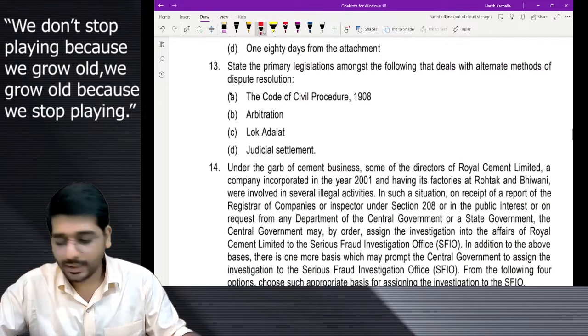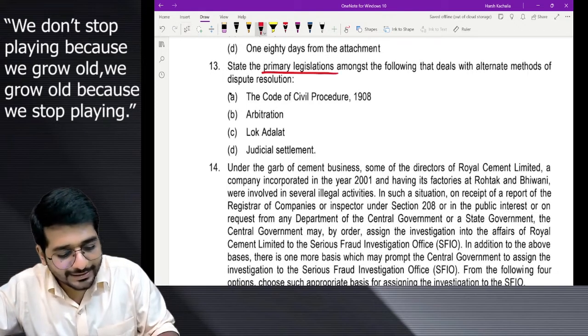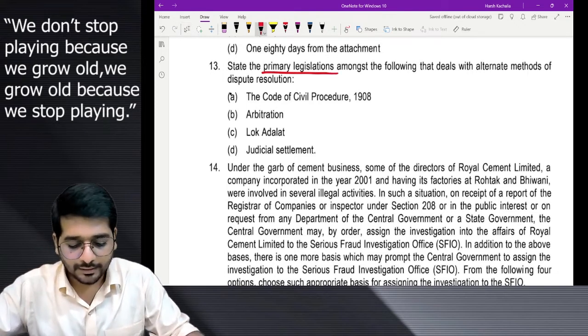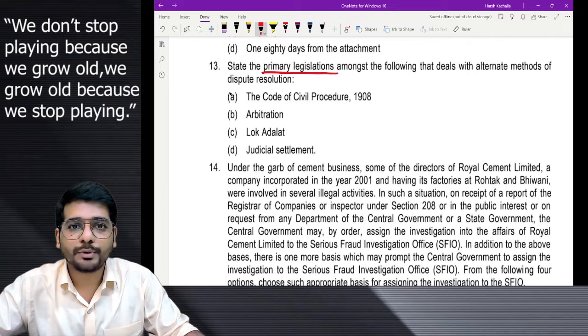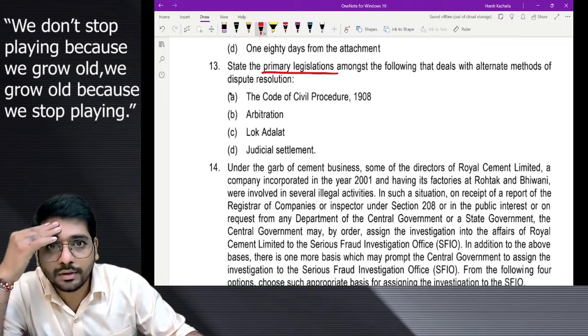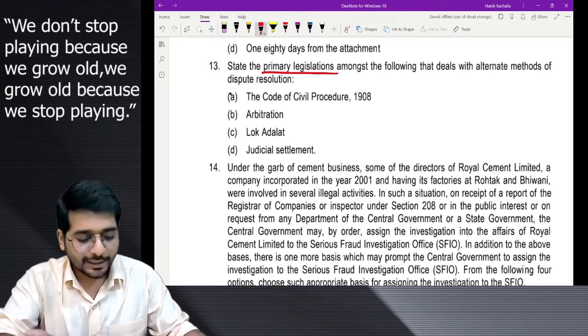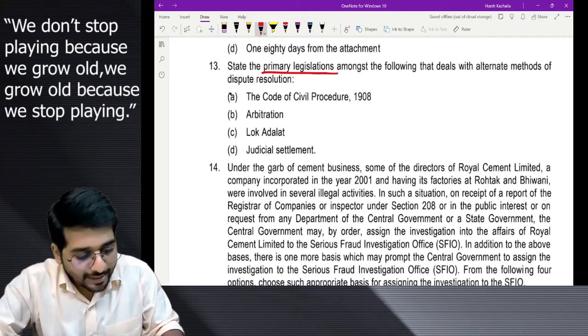Okay. Next, 13. State the primary legislations amongst the following that deal with alternate methods of dispute resolution. What are the primary legislations? Seriously, this is a question over here. Seriously, I mean, state the primary legislations.